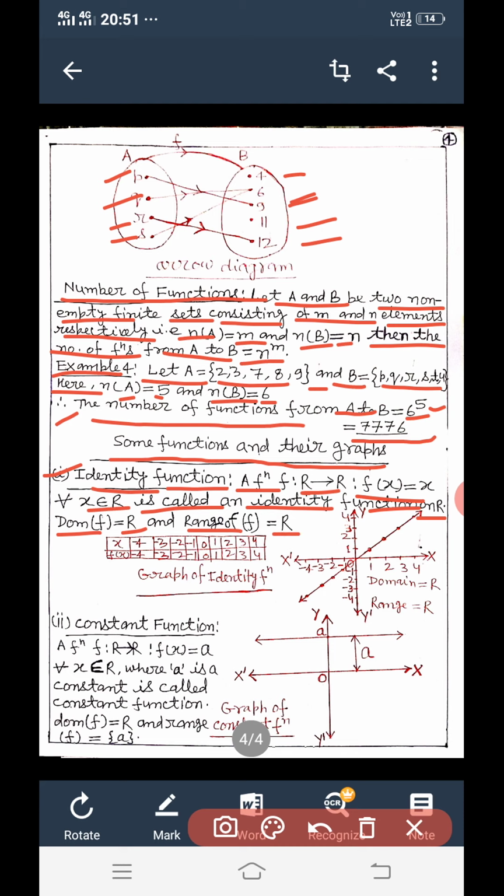The graph of the identity function is a straight line passing through the origin. Here it is already shown.